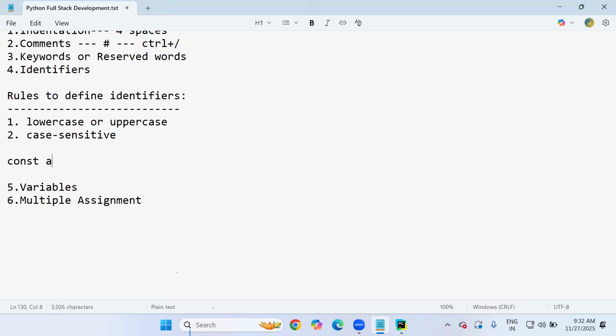Okay, but how do I convey to someone that my variable is constant? Simply you can declare EMPLOYEE ID in capital letters as 1234, so that those who know Python rules and regulations very well can understand, by looking at this capital letter variable declaration, that this value is better not to be changed. But still, if they want to change it, they can change it, sir. Why? Because Python doesn't have constants.